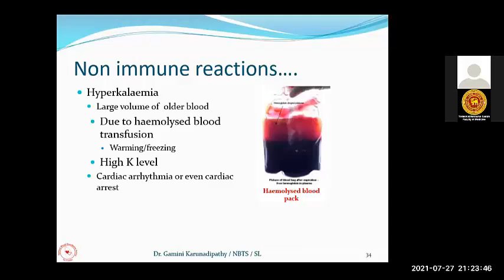That person brought a bowl of boiling water, and the blood pack was put into the boiling water, and most of the red cells got damaged and potassium was released into the plasma. The patient received this hemolyzed blood pack during the surgery. Within a few minutes, the patient got a cardiac arrest and died.